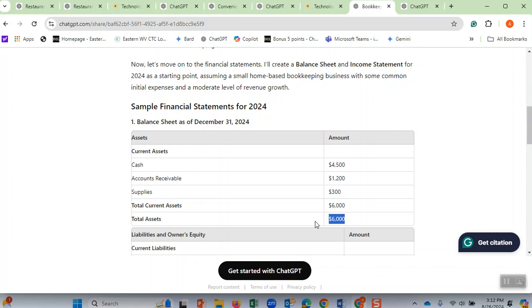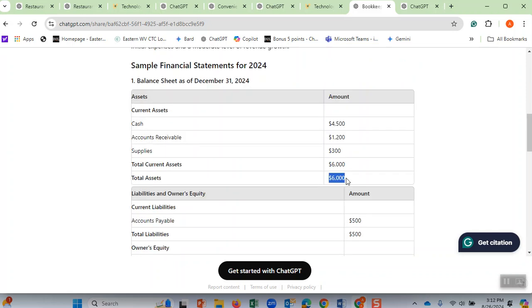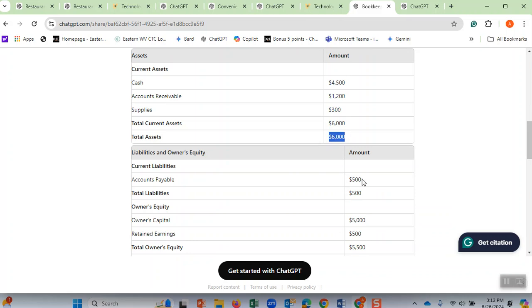It doesn't have fixed assets because fixed assets are something like land, buildings, and equipment. In the previous case, the other student wanted to start his or her own convenience store. In a convenience store, we have more complicated assets, different types of assets. But here it is straightforward. Therefore, $6,000 is the assets, and then liabilities that we have are accounts payable. For example, we have some credit cards where we have put some charges, and we have to pay.